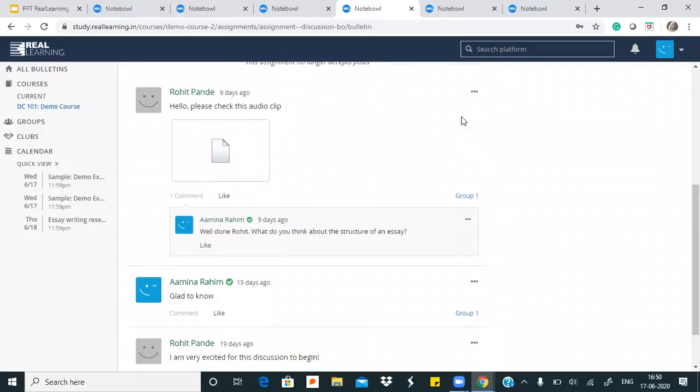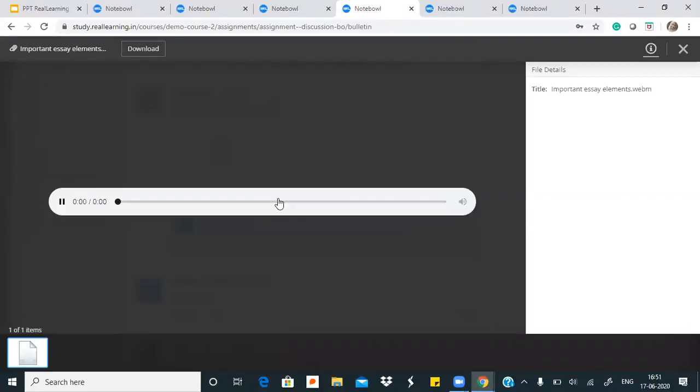What is in front of you here is a one-on-one discussion. One student and the teacher are talking about something. So here feedback can also be one-on-one. Here doubt clarification can also be one-on-one. So I will just open this one thing here. Here this student has given us an audio clip to discuss. So I will just play it here.